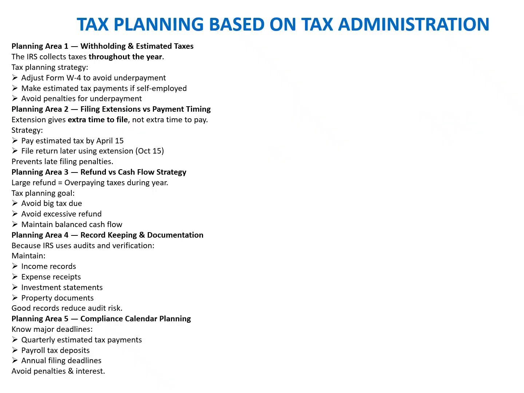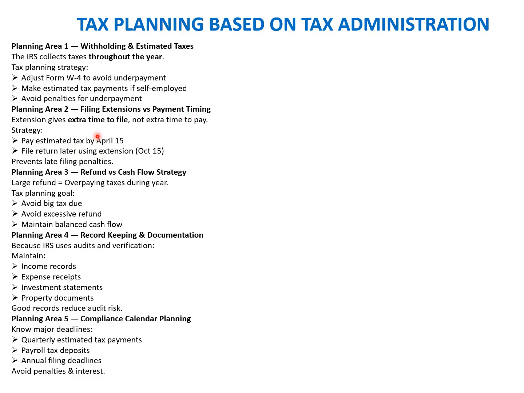Okay. So now that we understand how the US tax system is administered and how tax is collected, let's look at how a taxpayer can plan their taxes effectively. Tax planning is not about avoiding taxes. It is about managing time, cash flow, and compliance efficiently. Planning area one is withholding tax and estimated taxes. The IRS collects the taxes throughout the year. Planning must start early. Key strategies include adjusting the Form W-4 to avoid underpayment, making estimated tax payments if self-employed, and avoiding penalties for underpayment. Good planning ensures the taxes are paid gradually instead of facing a large bill at year end.